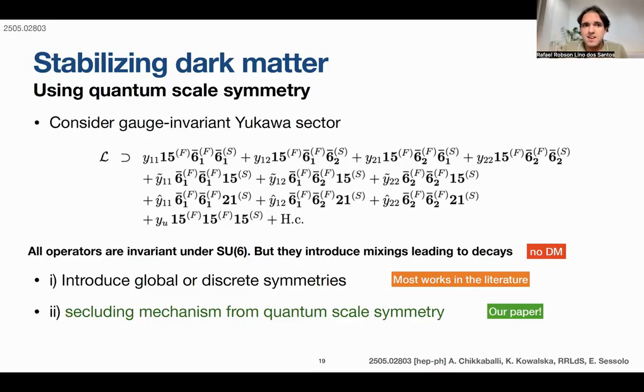That is the feature we are mostly advocating in our paper: stabilizing dark matter using quantum scale symmetry. But of course, we also have neutrinos here, and that's the second aspect I would like to emphasize a bit later.